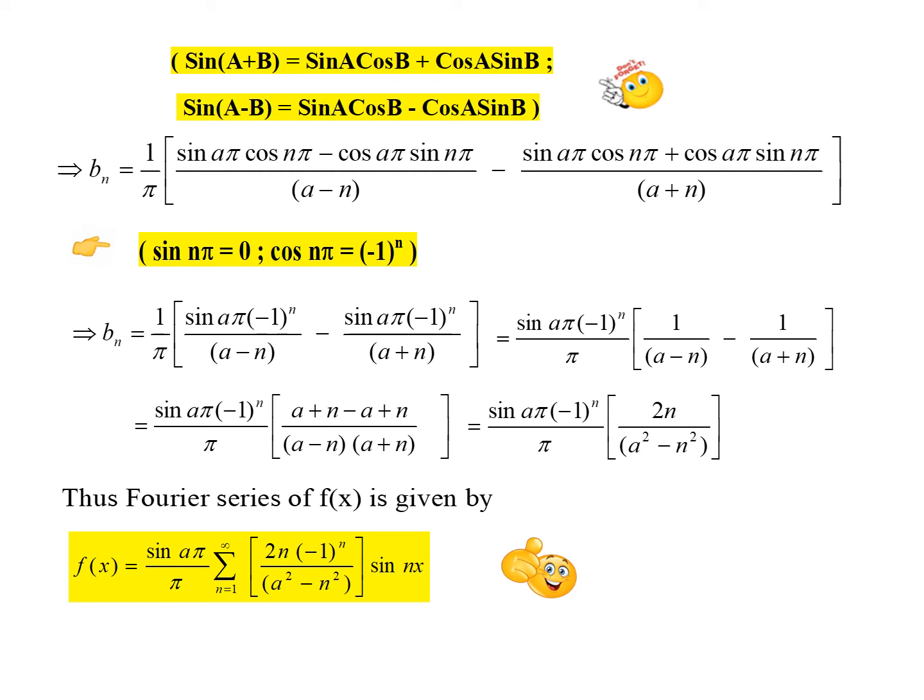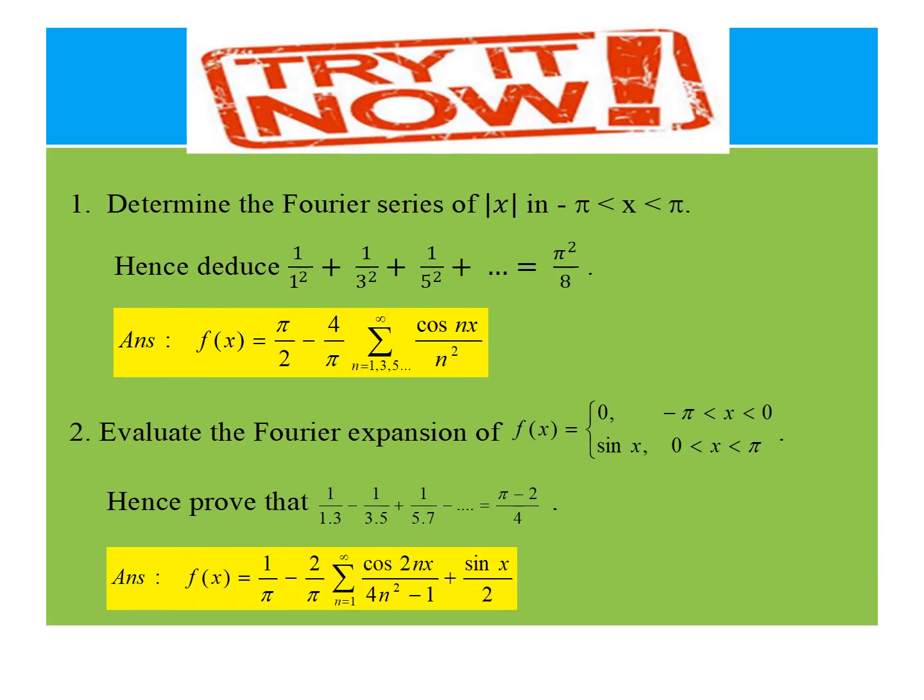And substituting the value of bn in the Fourier series, we have the Fourier series of f of x given by this. And of course, sin a pi by pi we can take out of the summation, because as I said earlier, any term not having n is a constant, which we can always write out of the summation. So this is the Fourier series. So using the concepts, whatever you have learned, try these problems.